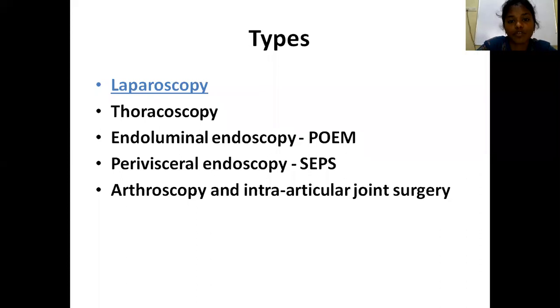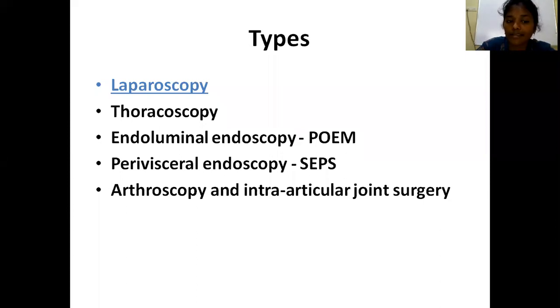Coming to the different types of minimal access surgery: laparoscopy, thoracoscopy, endoluminal endoscopy, perivisceral endoscopy, arthroscopy, and intra-articular joint surgery. Arthroscopy and intra-articular joint surgery, the orthopedicians will discuss. Coming to our topics, one is laparoscopy, the other is thoracoscopy.